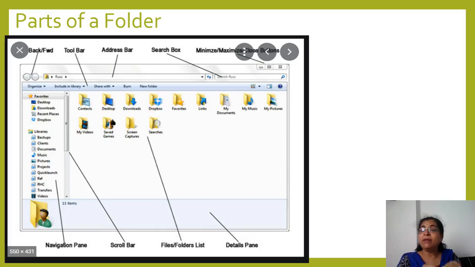Search box: in that particular folder which is open, if you want to open one more folder, suppose many folders and many files are there, it is difficult to scroll and find out, so there is a search bar to find out easily. Then the scroll bar is there, and the navigation pane is there, which shows how many other folders are in the folder you have opened. Files and folders are shown with the yellow color. The details pane shows how many items are there. The scroll bar is there. Okay, like this the window looks.